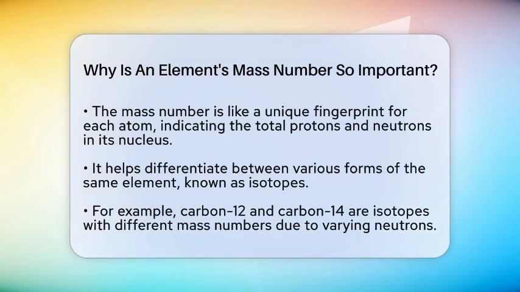This number is essential because it helps us tell apart different forms of the same element, called isotopes. For example, carbon has several isotopes. Carbon-12 has 6 protons and 6 neutrons, while carbon-14 has 6 protons and 8 neutrons. Even though they are both carbon, their mass numbers are different, which makes them distinct.